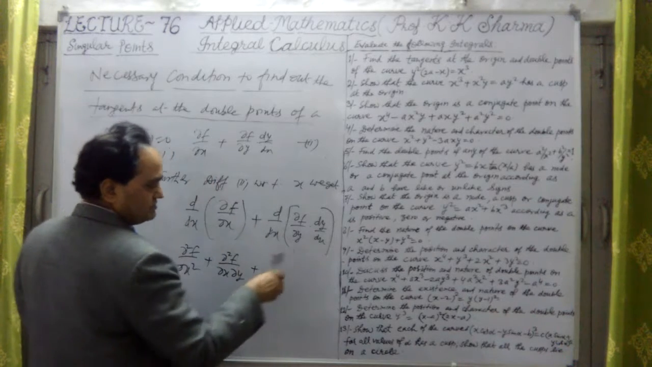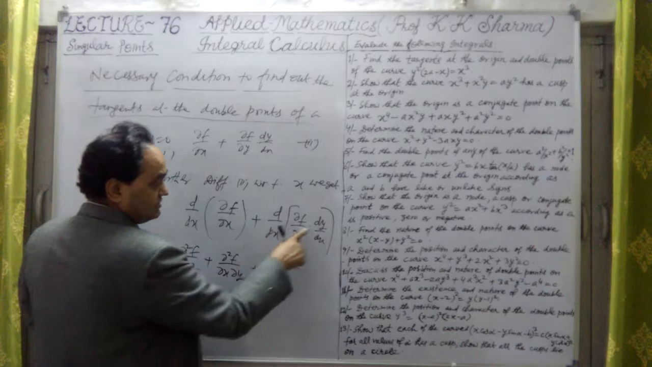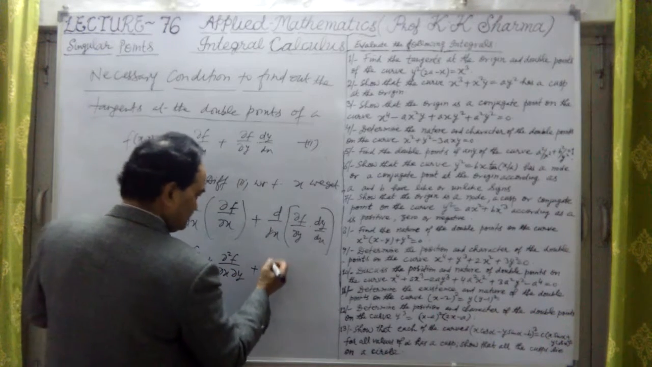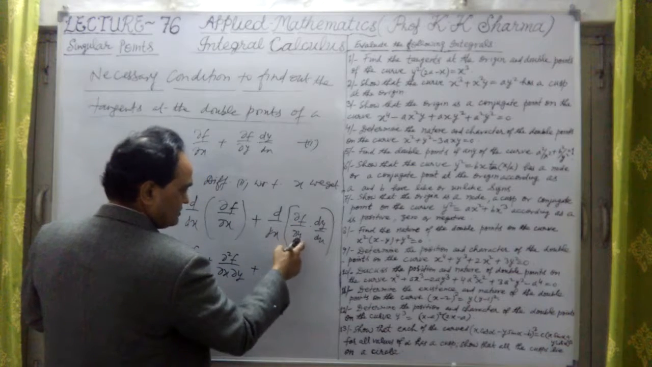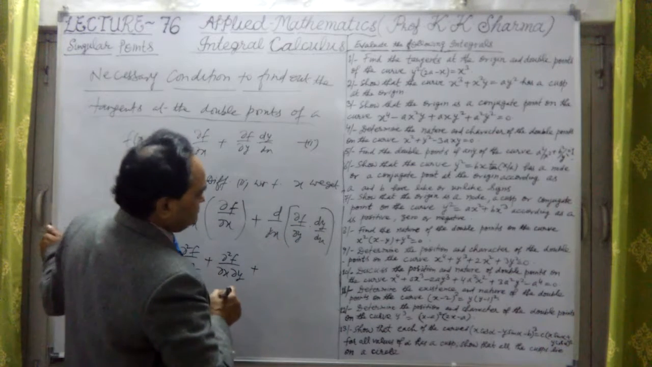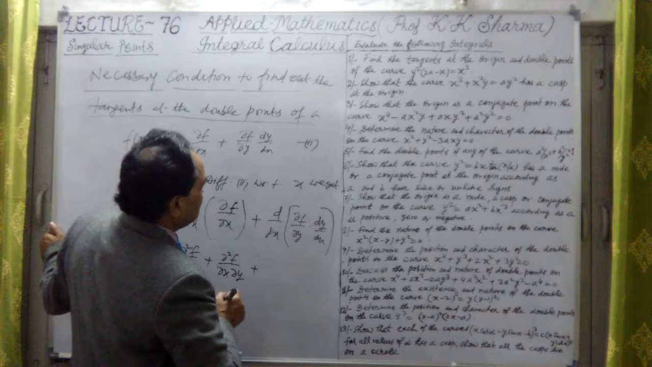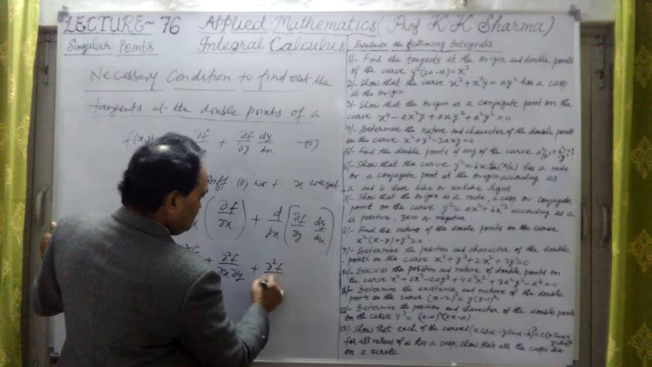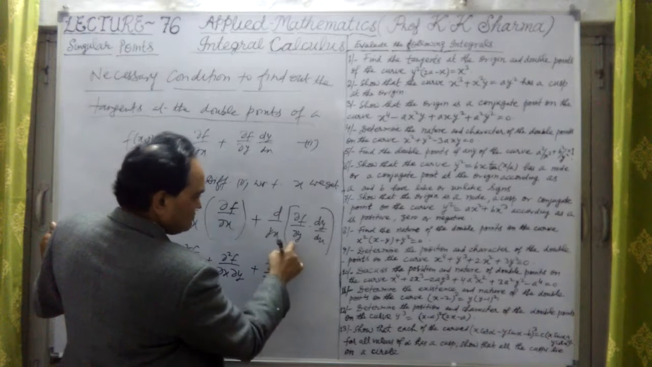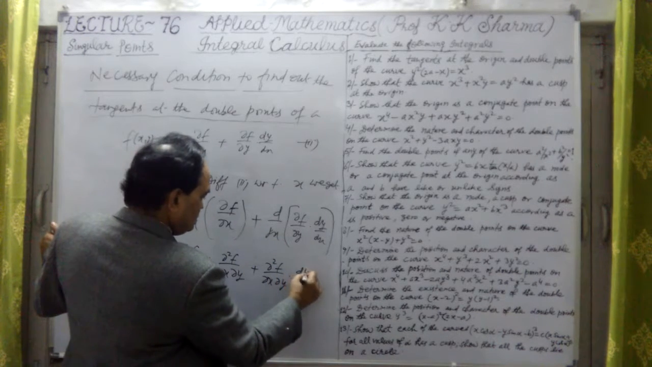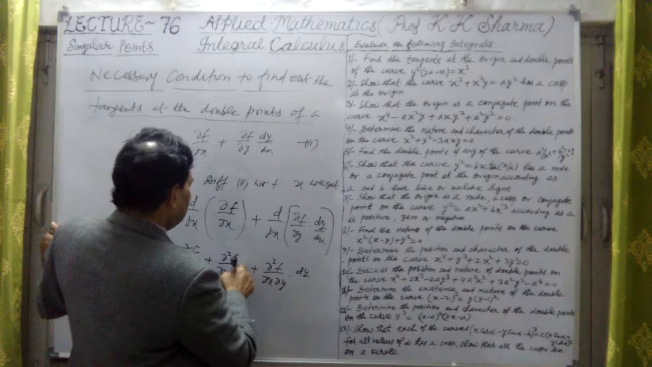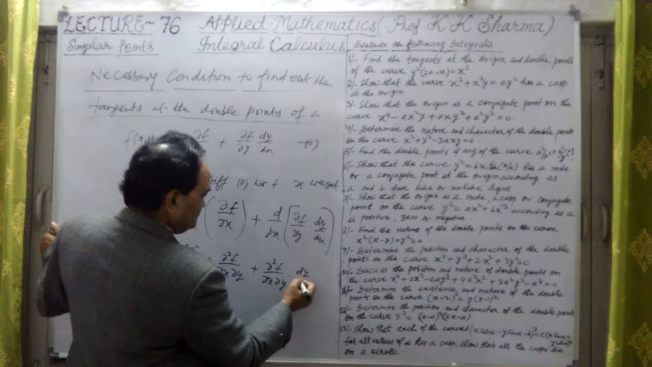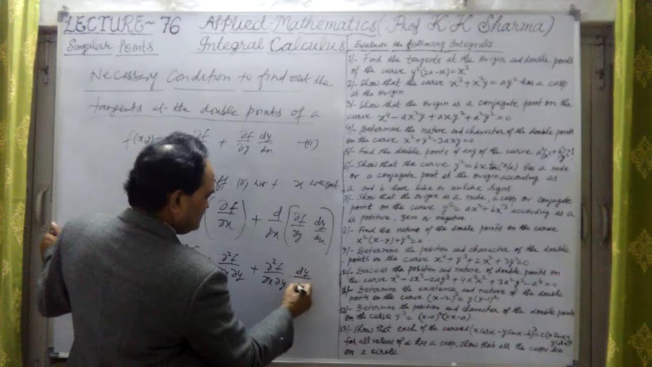Now plus, let me differentiate this by the multiplication rule. This is first, this is second. Let me first differentiate the first term here, del f upon del y, it will be del square f upon del x del y, into dy by dx, which is also here. This dy by dx remains as it is.